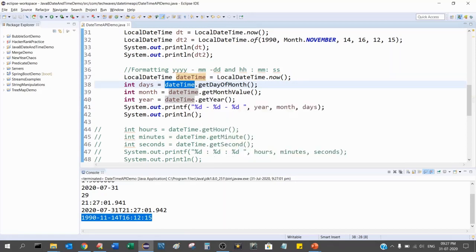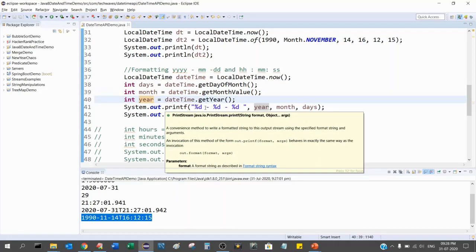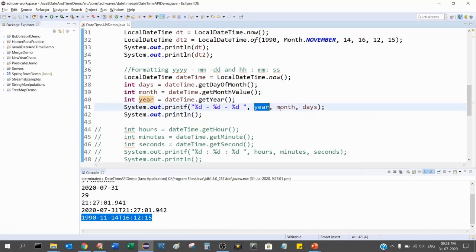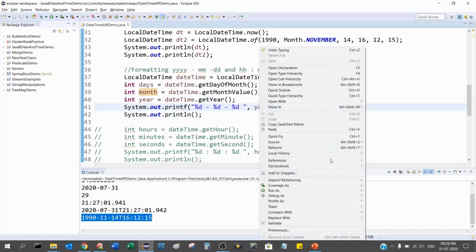There is a small mistake here, I believe, and this should be month. And day, oh no, this is correct, sorry, days, because this says get day of month, so this will give the day, and get month value will give the month, and get year will give you the year. So I'm doing a printf %d-%d-%d, and year, month, days I am printing. Okay, so let's see what happens.